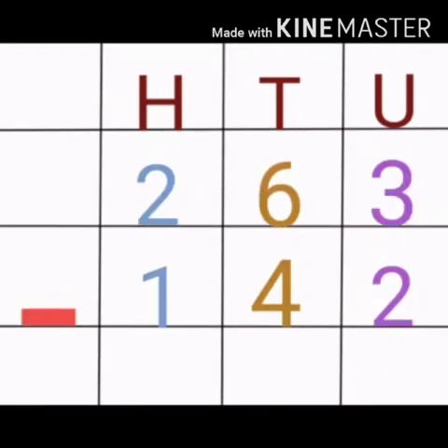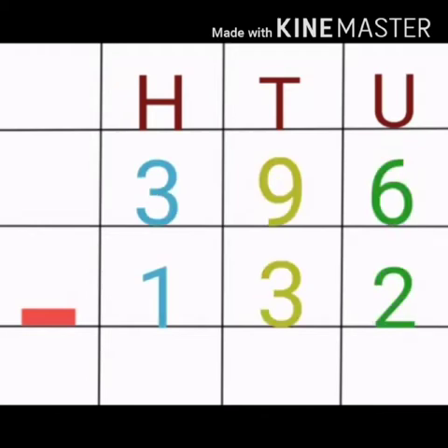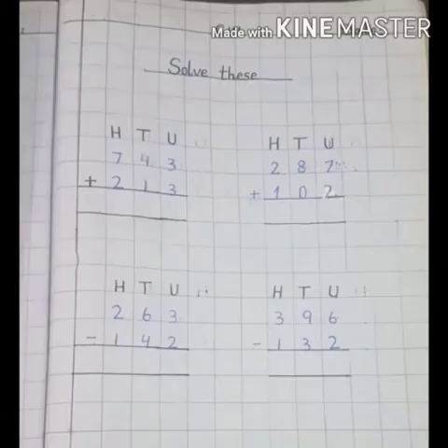In the next line, again write HTU in each box. Write 2 1 below H and then put the sign of subtraction. Write 6 4 below T. Write 3 2 below U. Again write HTU and then write 3 1 below H. Again put the sign of subtraction. Then write 9 3 below T and then 6 2 below U. Prepare your sketch as you see in the picture.